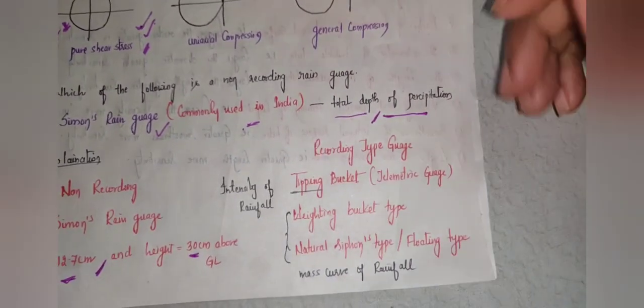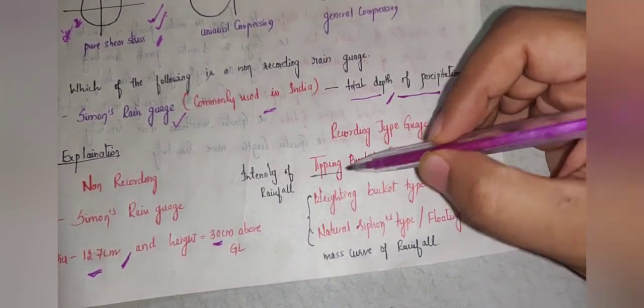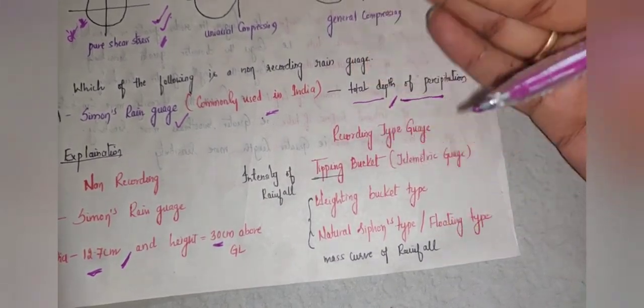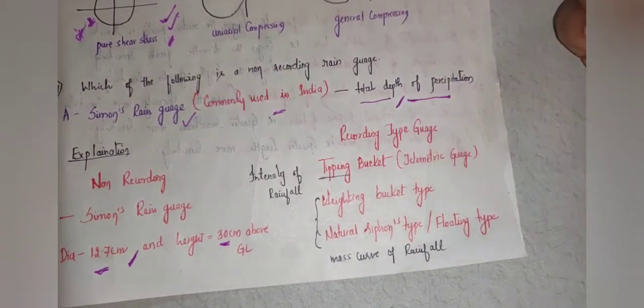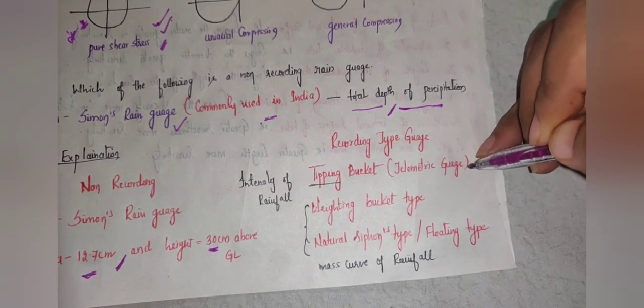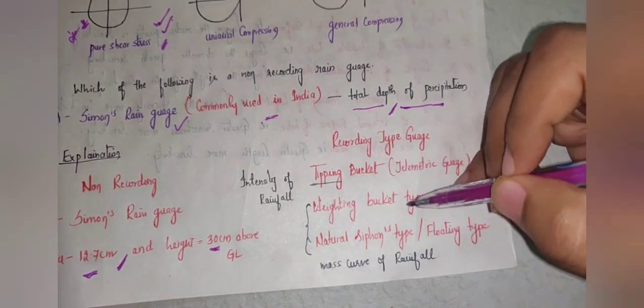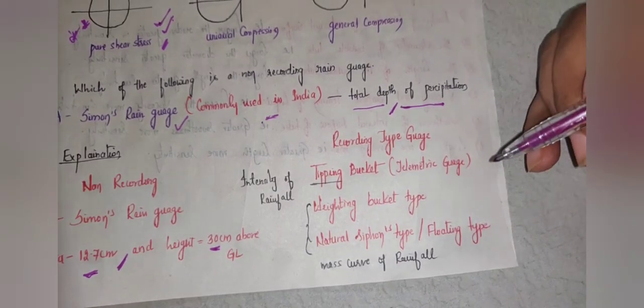Then coming to the recording type of rain gauge, we have three types. The three options given in the question are all recording type rain gauges except for Simon's. They are the tipping bucket, also called telemetric rain gauge, the weighing bucket type, and the natural siphon type, also called floating type.